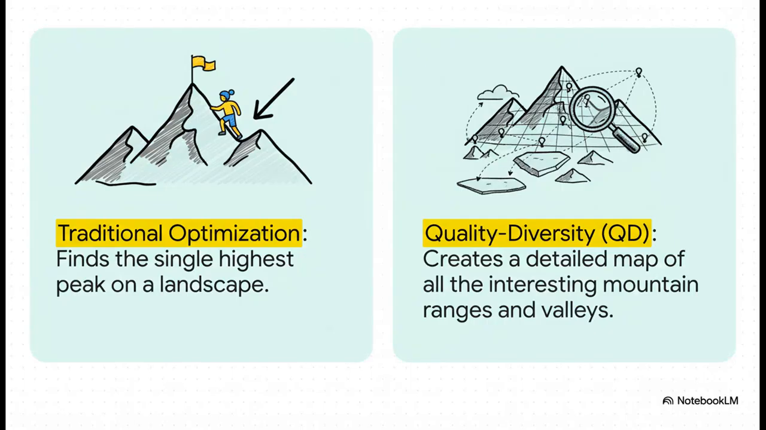So here's the fundamental difference. Picture a vast mountain range. A traditional optimization algorithm is like a mountain climber whose only goal is to find the single highest peak. That's it. But a quality diversity, or QD algorithm, is more like a cartographer. Its job is to create a detailed map of the entire landscape, all the interesting peaks, the high-altitude plateaus, and even the useful valleys. It's not just about the one highest point. It's about understanding the whole territory.